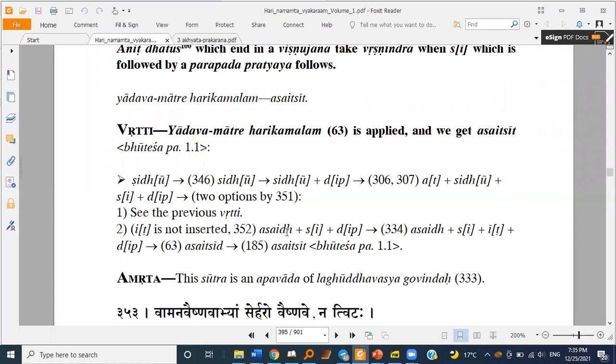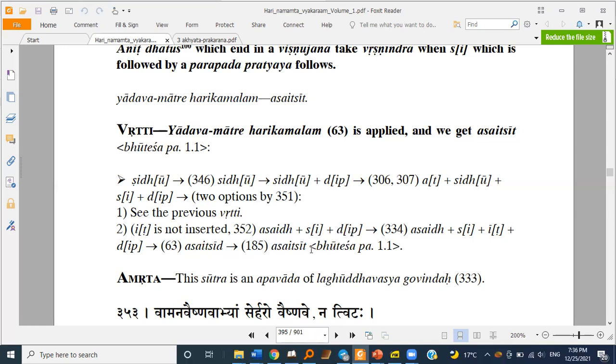Then asti sivhyam it dipsipo, we insert a. And then Yadava Matre Harikamalam, because C is Yadava. So this Vishnu Dasa becomes Harikamala. So Ta Tha Da Dha, it becomes Ta, and thus we get asait seet ultimately.